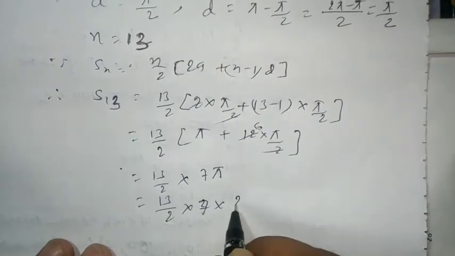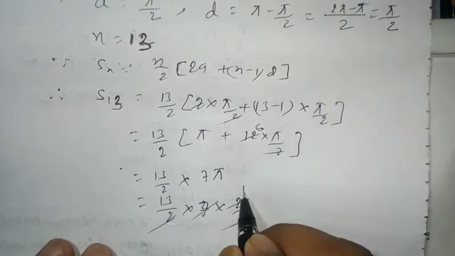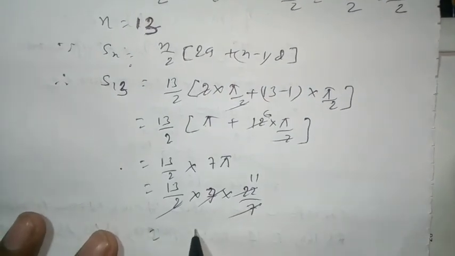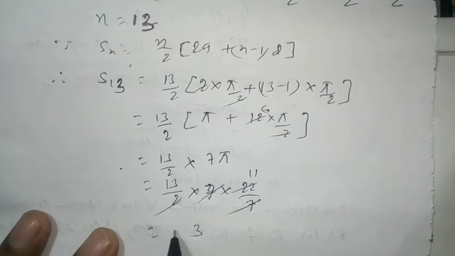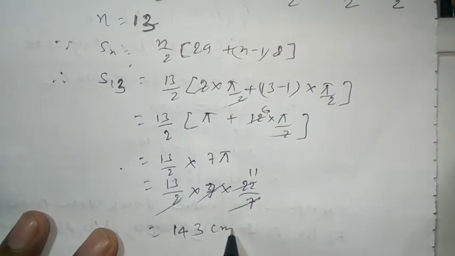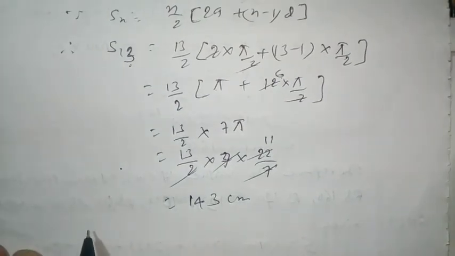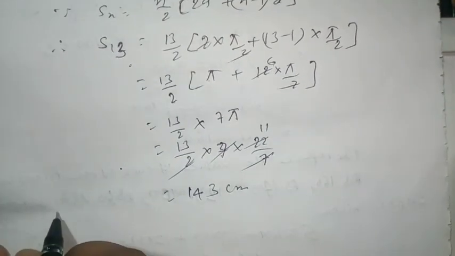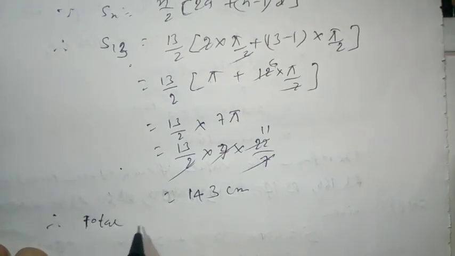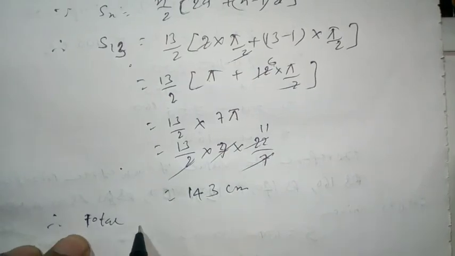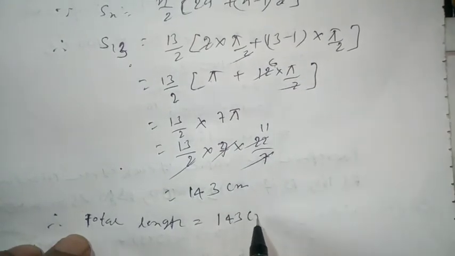The value of pi is 22 by 7. 7 cancels, 2 11s, so we multiply 11 by 13, which is 143 centimeter. Therefore, total length is equal to 143 centimeter.